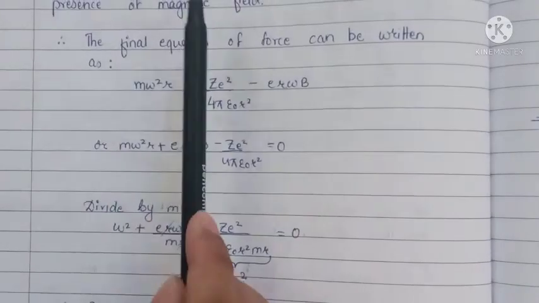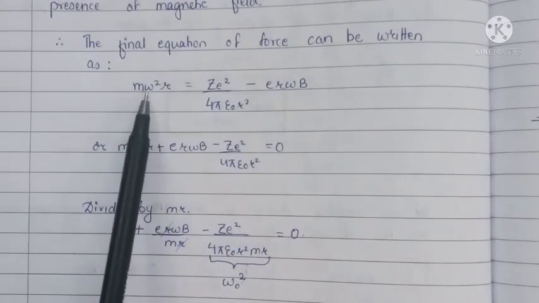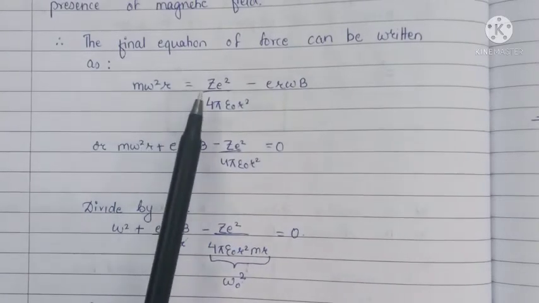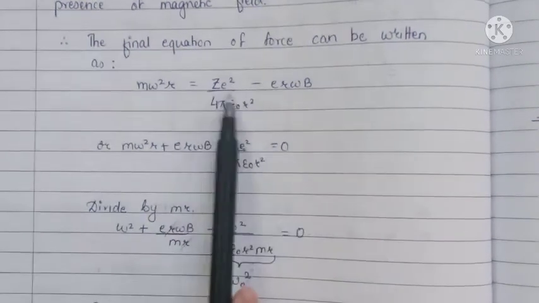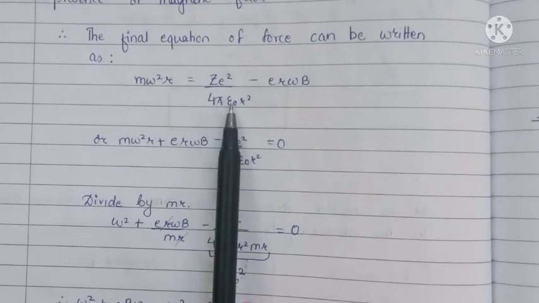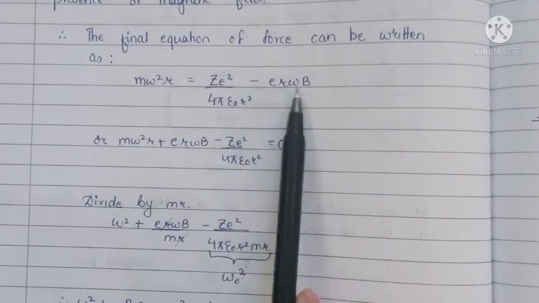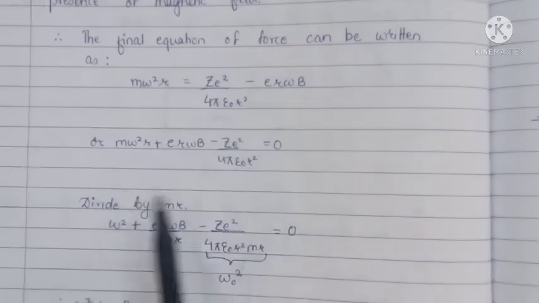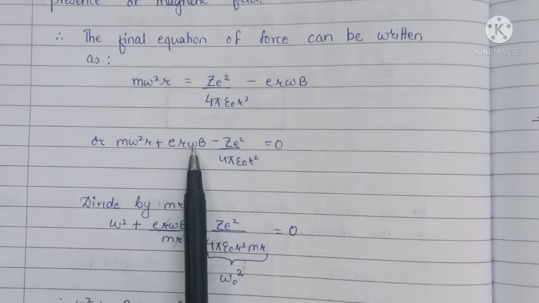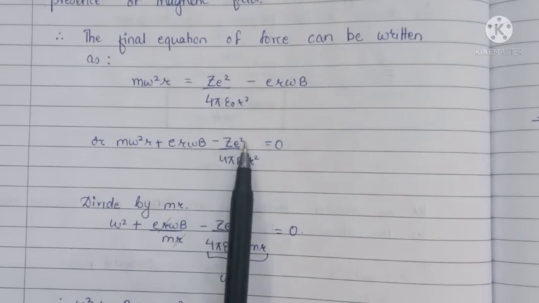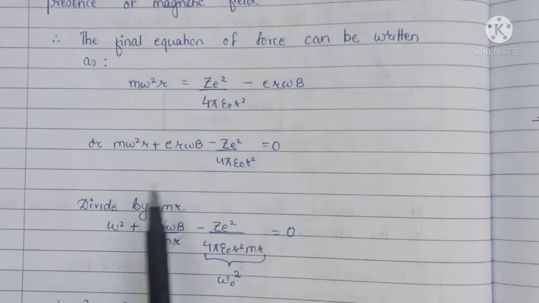Now the final equation of force can be written as m omega square r is equal to the electrostatic force Ze square by 4 pi epsilon naught r square minus the Lorentz force E r omega B, or m omega square r plus E r omega B minus Ze square by 4 pi epsilon naught r square is equal to 0.